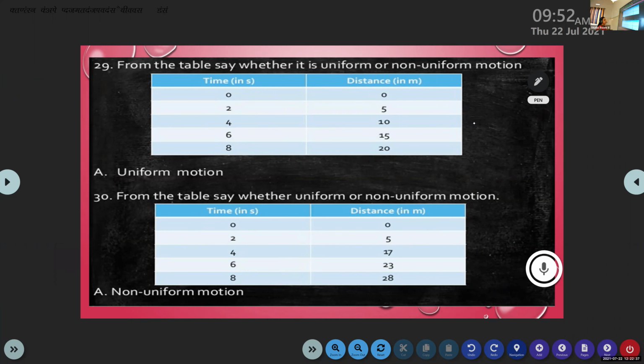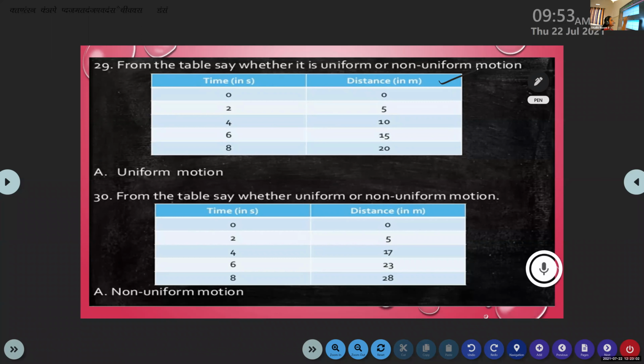What about the distance covered by the object? First table. The distance covered by the object in 4 seconds. 10 meters. It is 10 meter. Distance covered in 2 seconds. 5. Yes. What about 6 seconds? 15. And in 8 seconds?